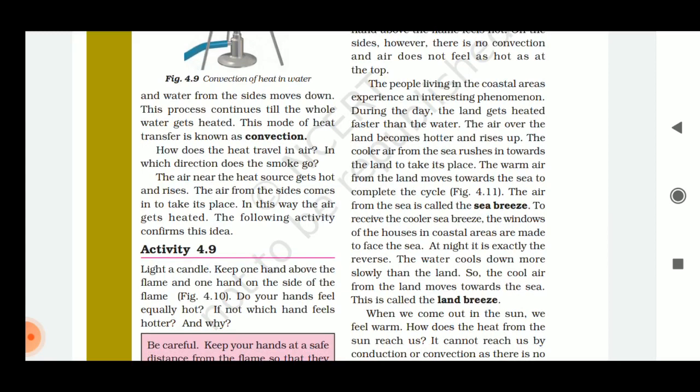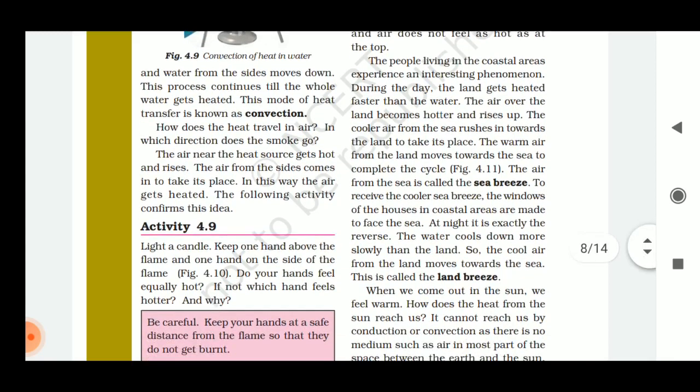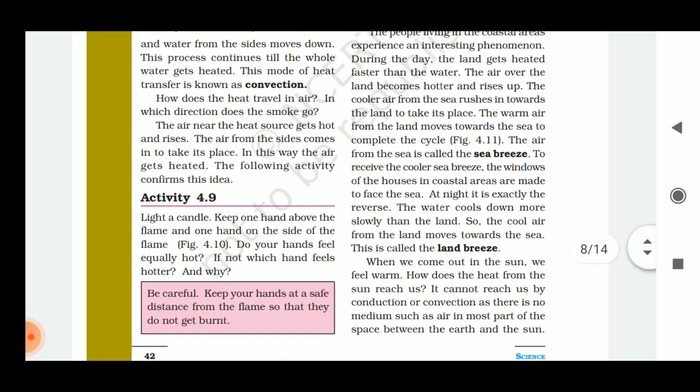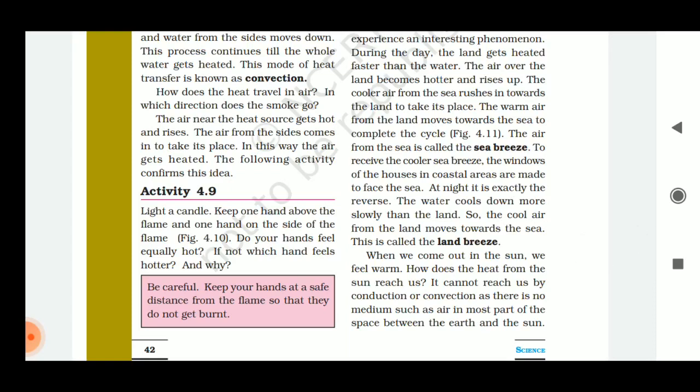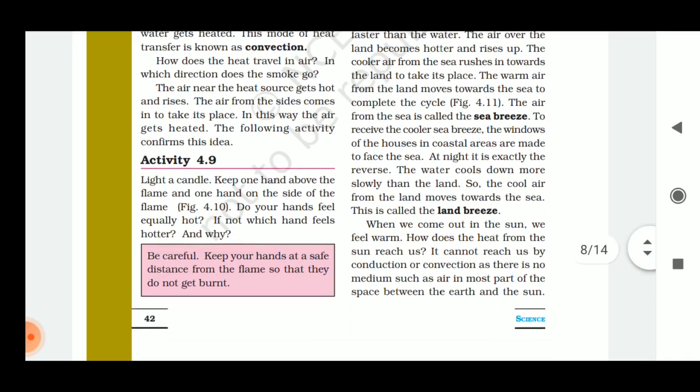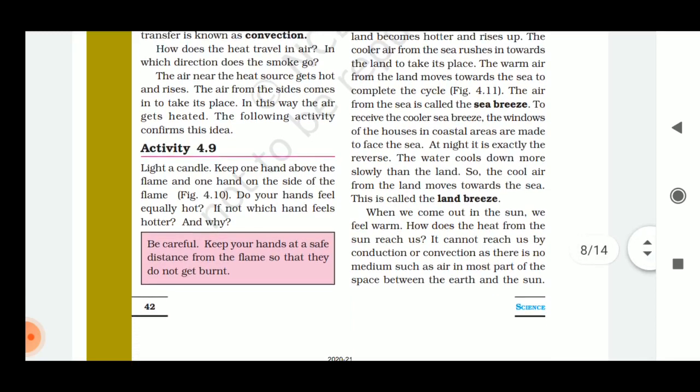So the air from the sea is known as sea breeze because it is coming from the sea. To receive the cooler sea breeze, the windows of houses in coastal areas are made to face the sea, so that the colder air can come in. Then at night it is exactly reverse. The water cools down more slowly than the land, and the cool air from the land goes towards the sea. Since the air is going from land to sea, it is known as land breeze.